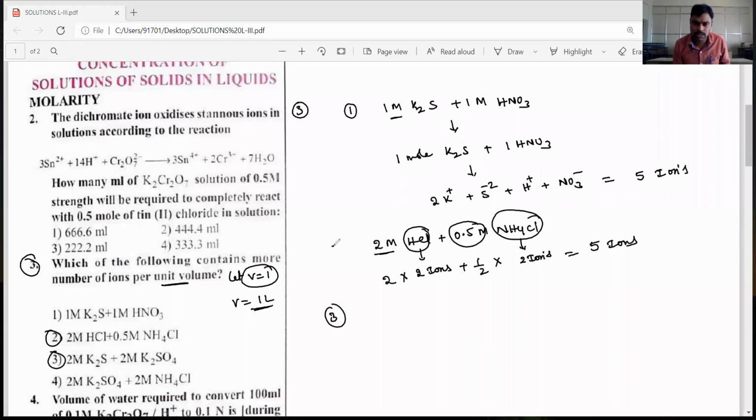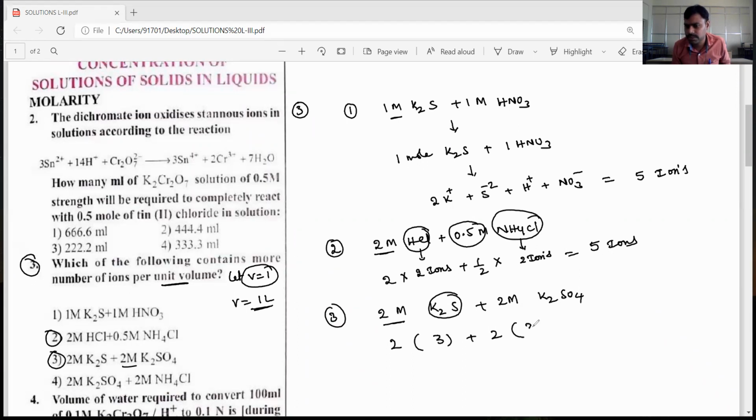What is the third option? The third option is 2 molar K2S plus 2 molar potassium sulfate, K2SO4. 2 molar means 2 moles. 2 into K2S contains 2K+ and S2-, meaning a total of 3 ions, and this K2SO4 also, 2 into 2K+ and SO4 2-, means 3 ions are present. 3 twos are 6, plus 6 is 12 ions present.